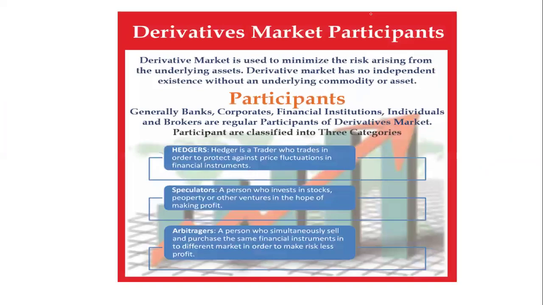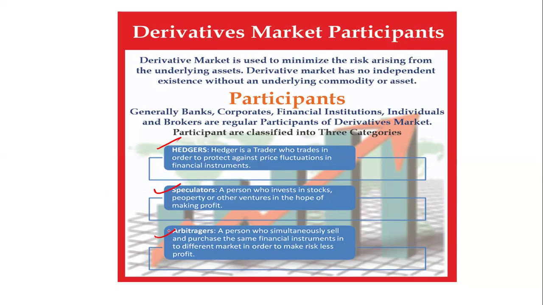On this slide we are talking about the portfolio, which is related to derivative market participants. In derivatives there is a hedger, a speculator, and an arbitrageur. The hedger is a person who does not want to take a risk. The speculator is ready to take a risk.